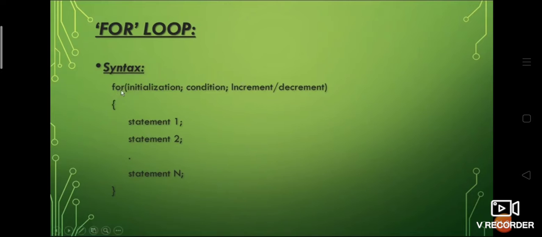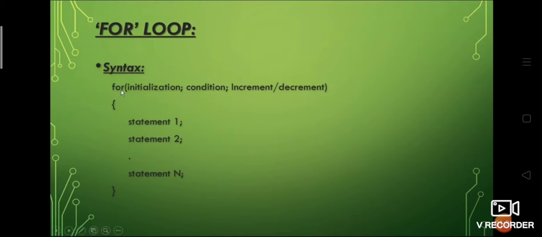We are going to discuss the for loop, while loop, and do while loop. In this video, we are going to discuss the for loop. So let's first begin with the syntax of the for loop, followed by the flowchart of the for loop, and we shall discuss 3 simple programs using the for loop.